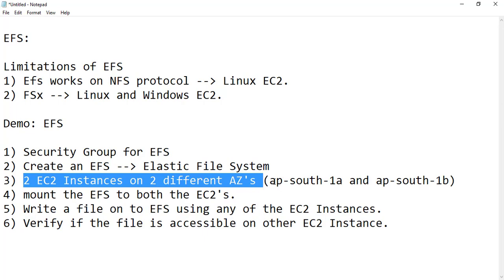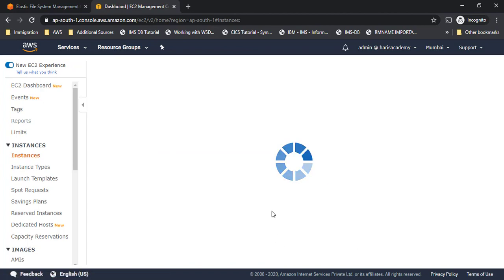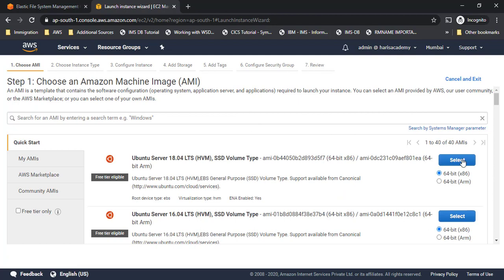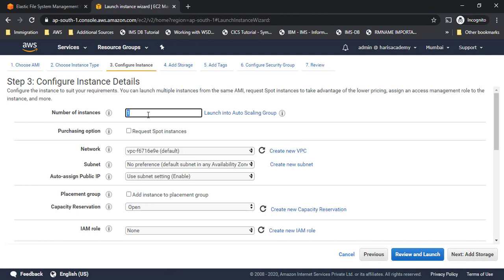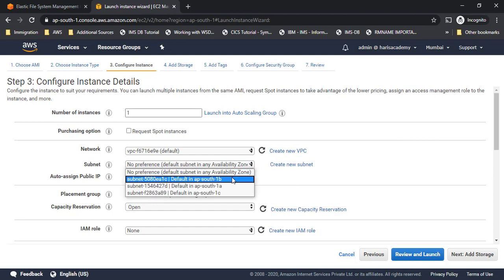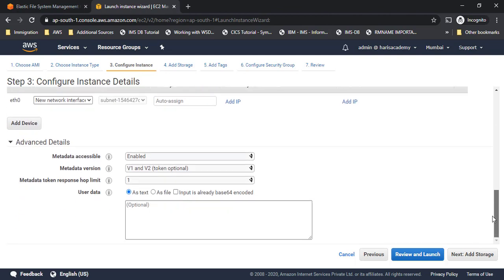So here we are selecting AP South 1A and AP South 1B. Let me go there. I'll go to running instances. I don't have any instances running right now. So I will click on launch instance. This step we have done many times in EC2, right? So I'll quickly go to Ubuntu. I'll quickly select t2.micro, and I'll give one instance here because I wanted to have them in two different zones. So for now I'll keep it as one, and here in the subnet, which we haven't changed earlier, I'll check it as 1A now because I wanted to create in 1A, and the remaining things I'll keep as they are. I'm not going to change anything here.